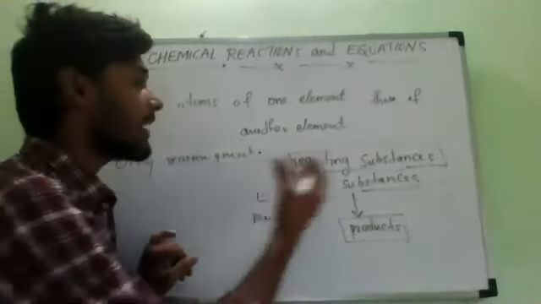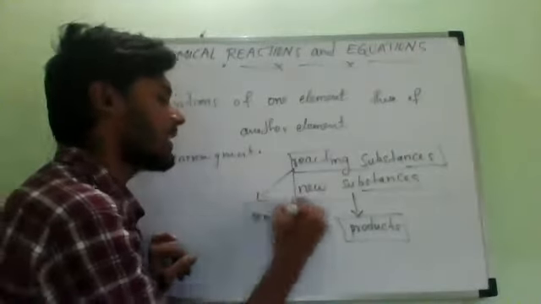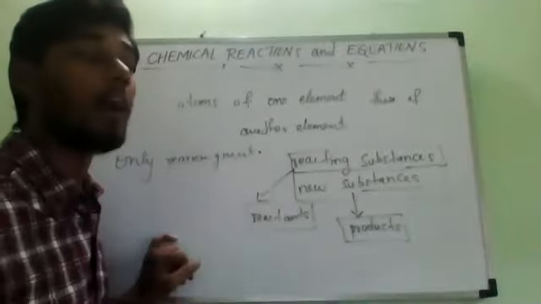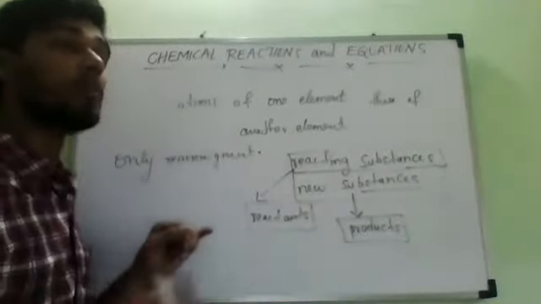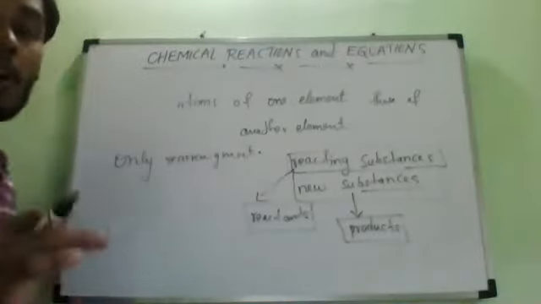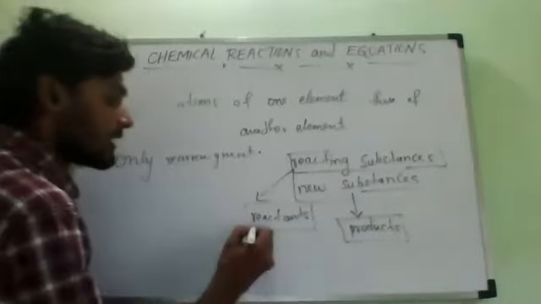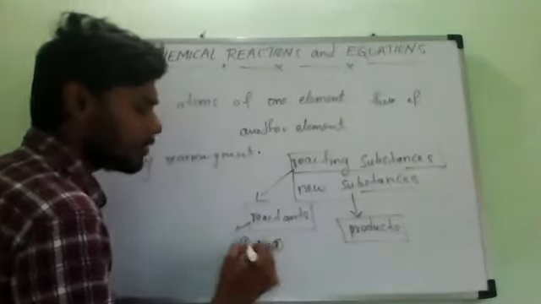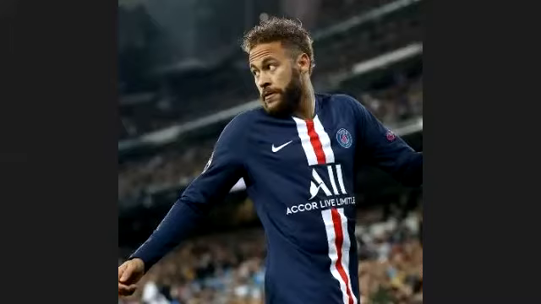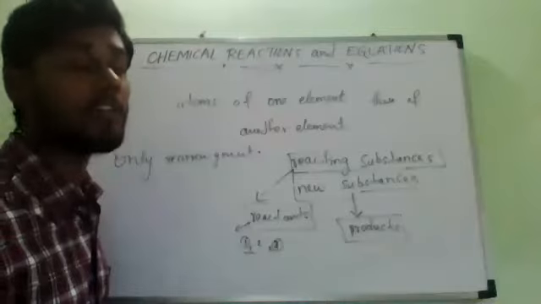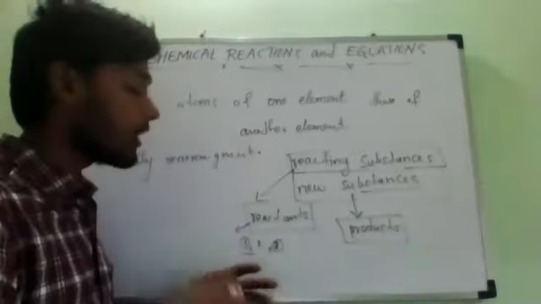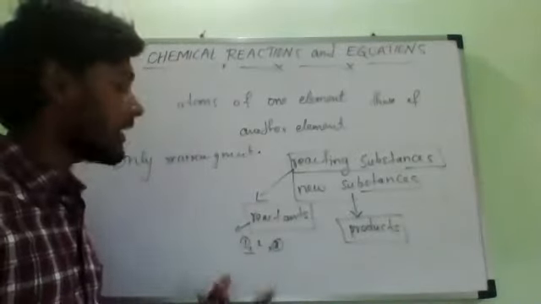So when can we call something a reactant? The substances which take part in a chemical reaction, which are going to be involved in a chemical reaction, are called reactants. Is it always only one or two or three? Many, we don't know. It is not always one. Sometimes only one substance will form a product. Sometimes two substances will react together and form a product. Sometimes three, sometimes four. So we cannot fix that number.